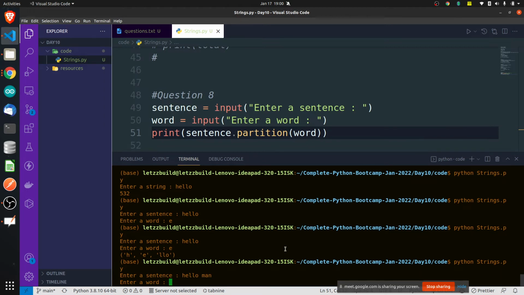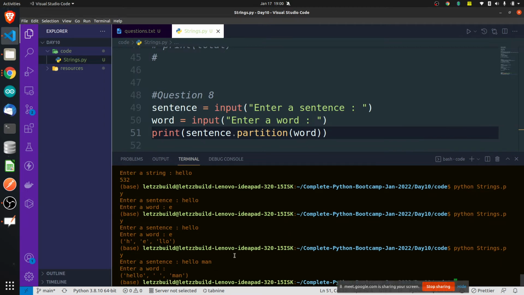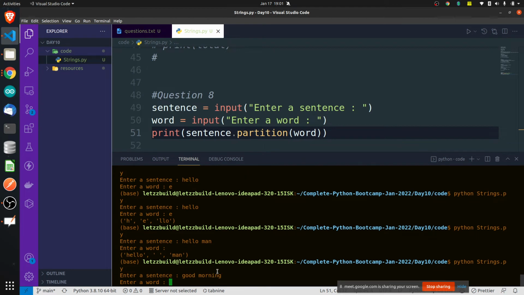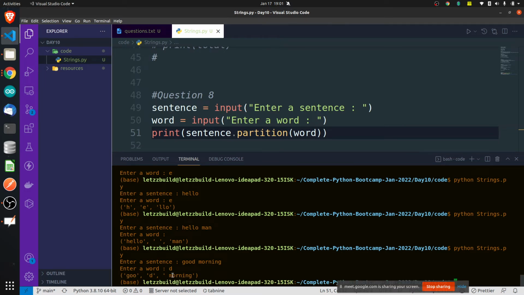Hello man, partition it with space. See here, hello and man, divided because I told you to partition it with space. So space was the third string. Good morning. I want to partition it where the D is. So it will be GOO, one string. Second string will be D, and the remaining part will be the third string. See here, GOO, D, and the remaining word is the next string. Is this clear?